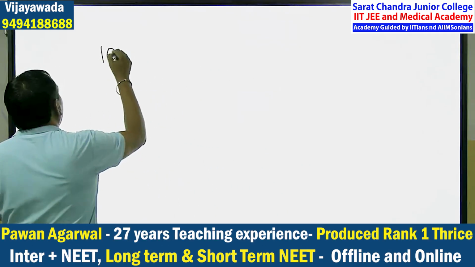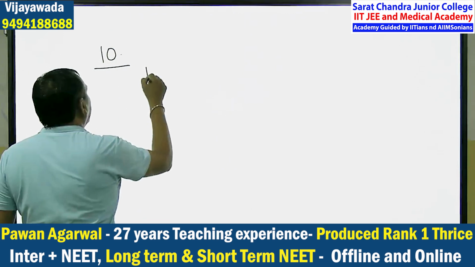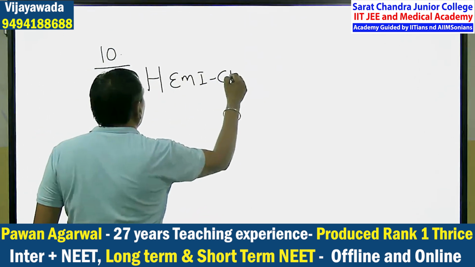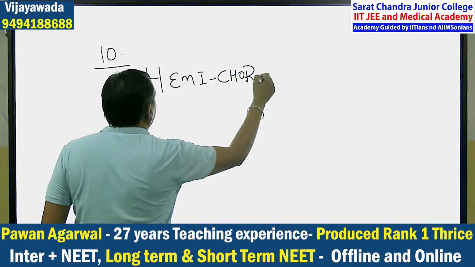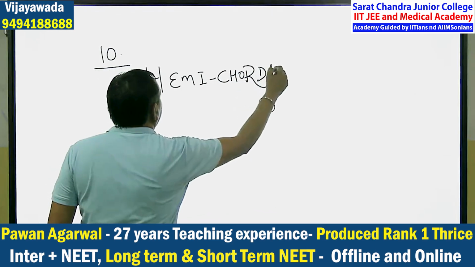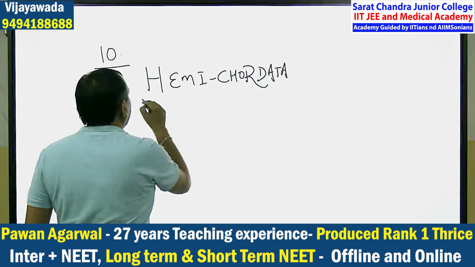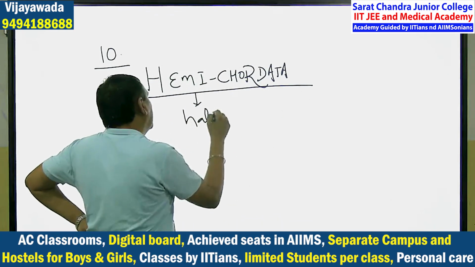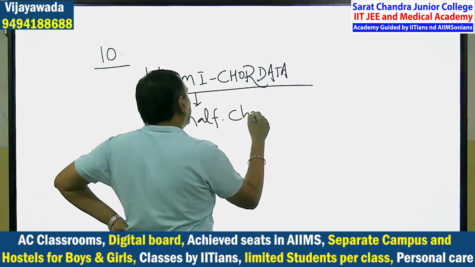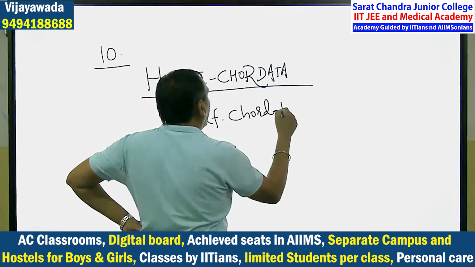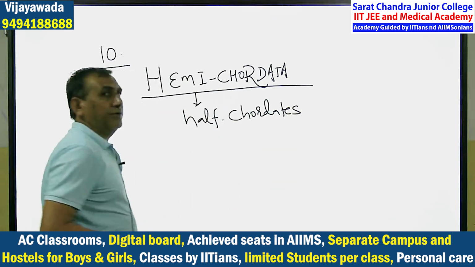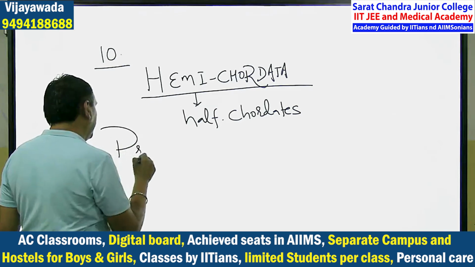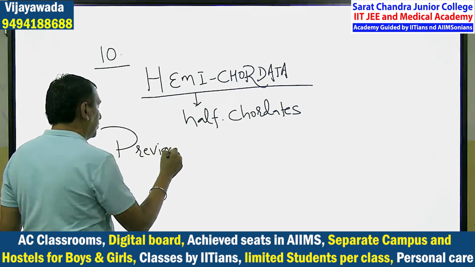Coming on phylum number 10, that is Hemichordata. Hemichordata means half chordates. Very important. Previously, you have to note down one point.